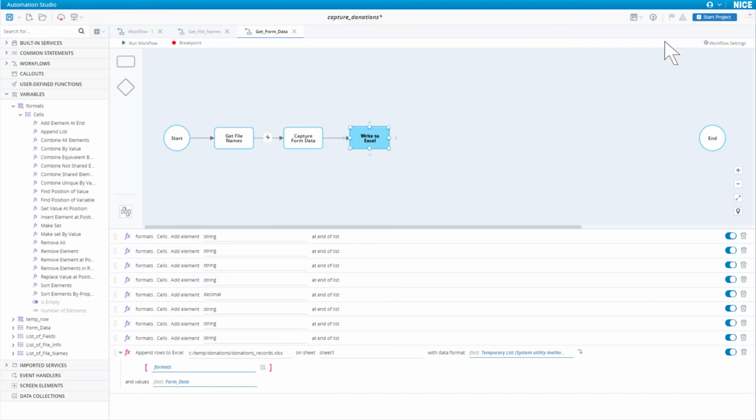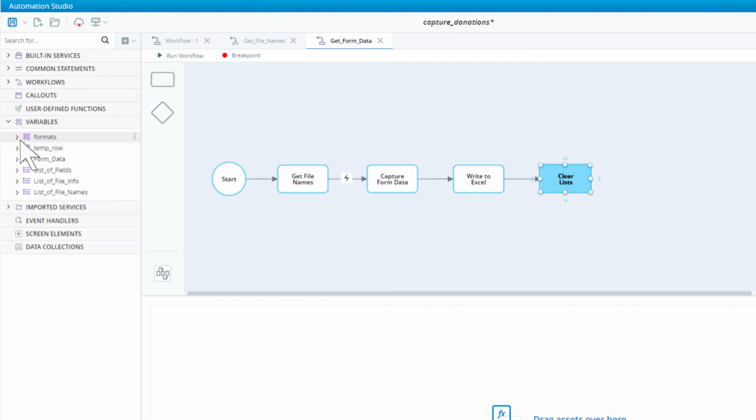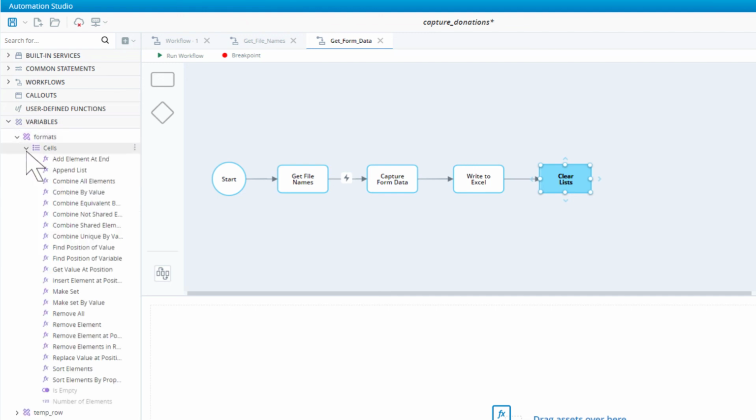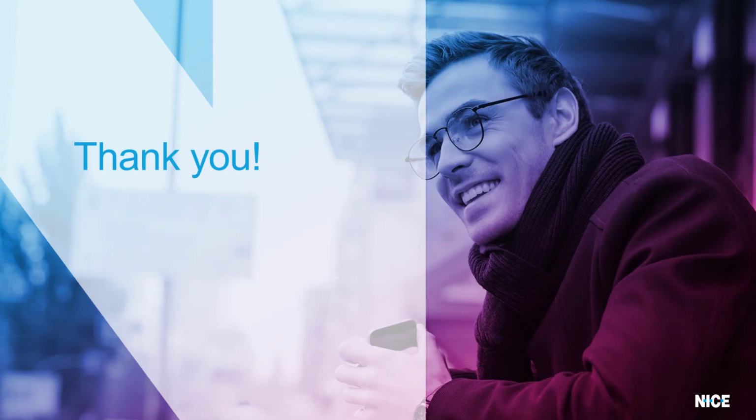It is a good practice to add another step to the workflow to clear the values of all our list variables. This way, if you run the workflow again, the variables will not already have data in them. Drag in the remove all methods for all the lists. That completes the tutorial on processing PDF forms. Thank you for watching.